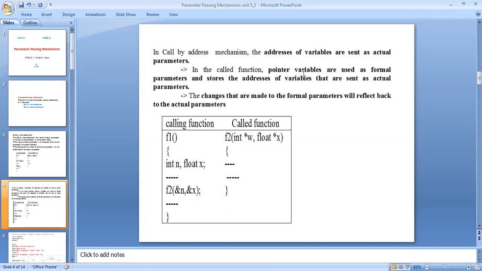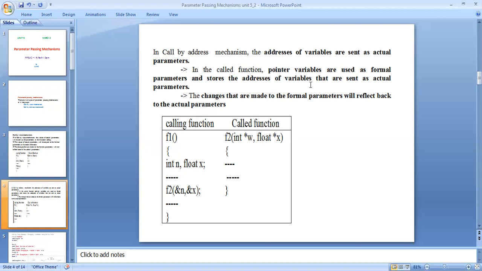Pointer variables use the asterisk indirection operator in the formal parameters and store the address of the variables.